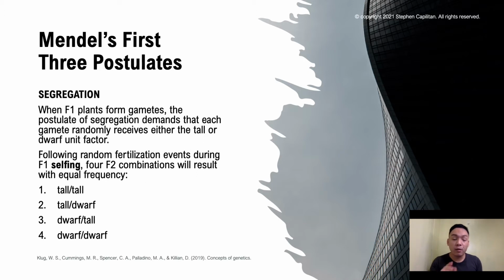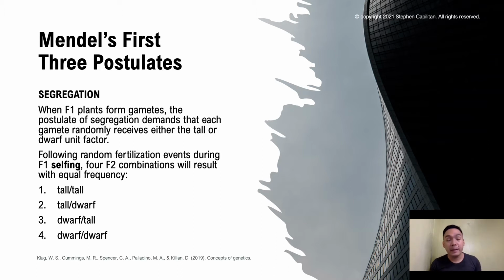Therefore, after the F1, the F2 is predicted to consist of 3/4 tall and 1/4 dwarf, or a ratio of 3:1. Again, this is approximately what Mendel observed in his cross between tall and dwarf plants.